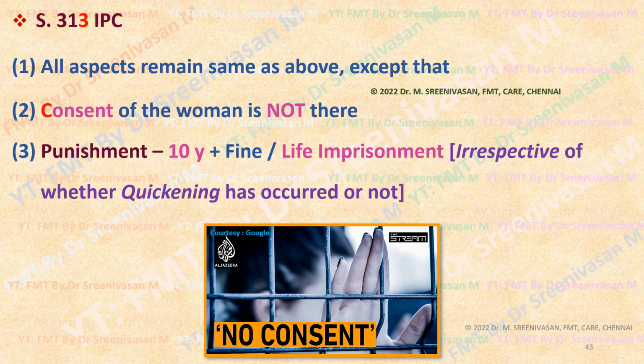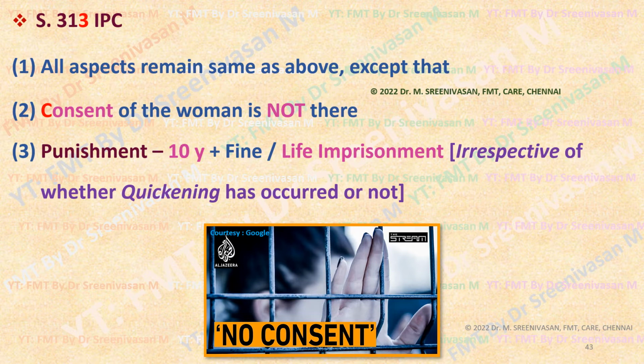Coming to the next section, 313 of IPC, governing punishments for criminal abortion. Whoever does criminal abortion except the classes we have mentioned, like except to save the life of the pregnant woman, without consent, against the provisions of the MTP Act amendment 2021, it is considered criminal abortion only.